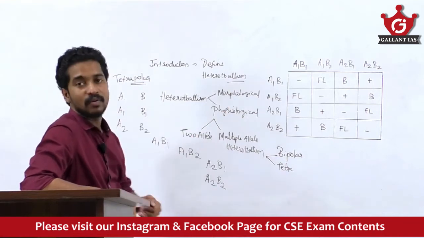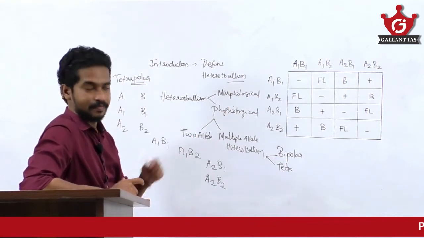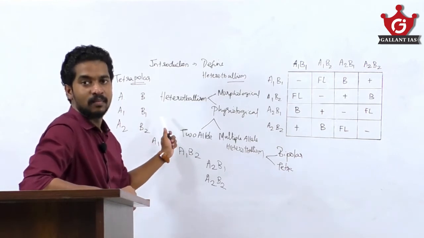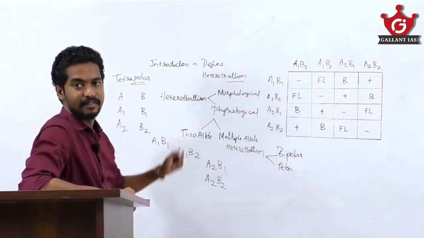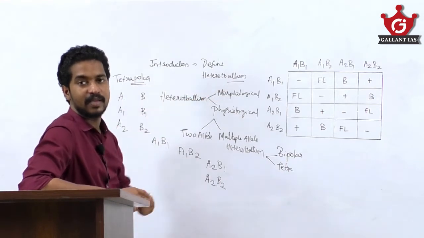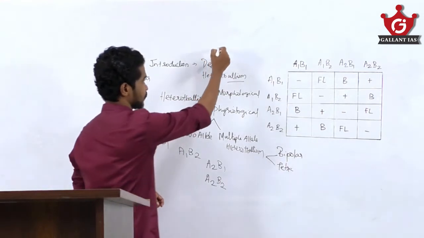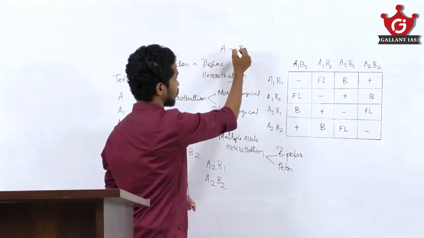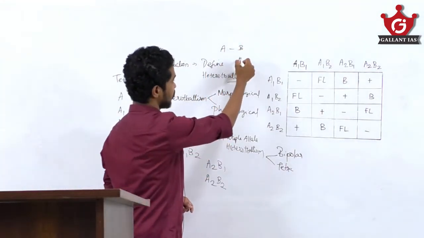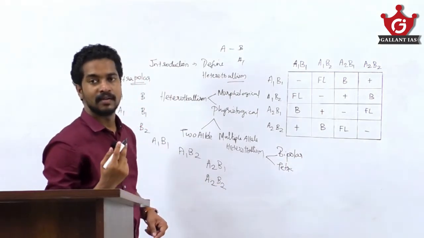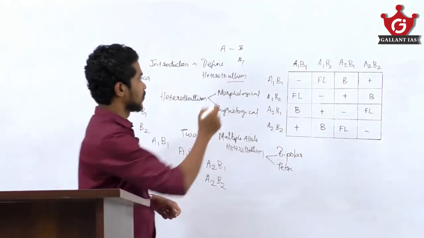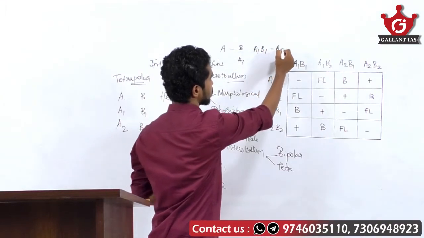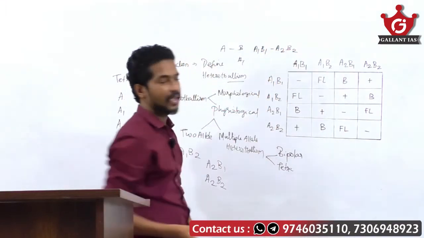In tetrapolar heterothalism, if both the gene loci of the thalli are different, then the cross will be compatible. That means A1 B1 is fully compatible with A2 B2.